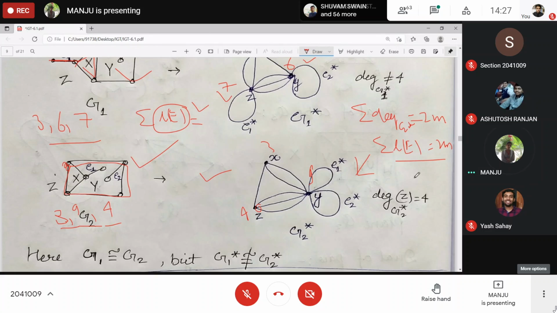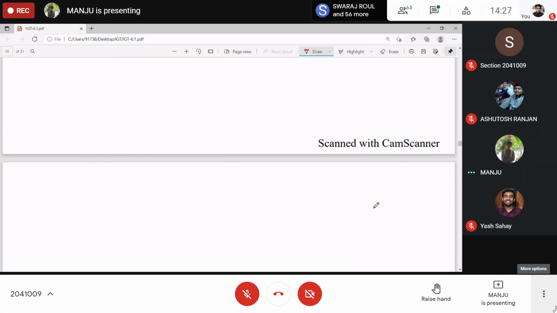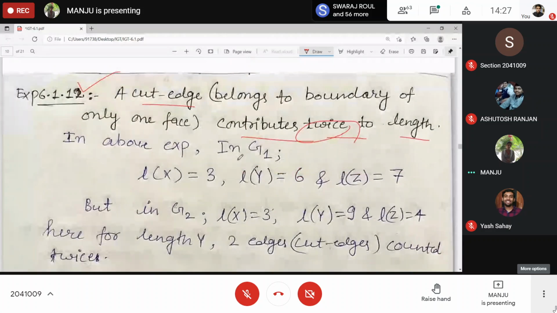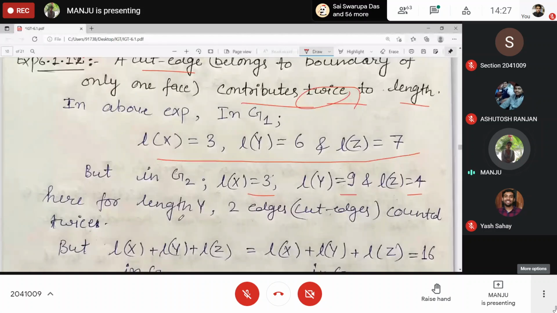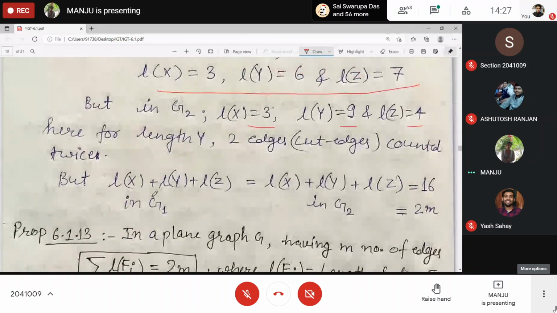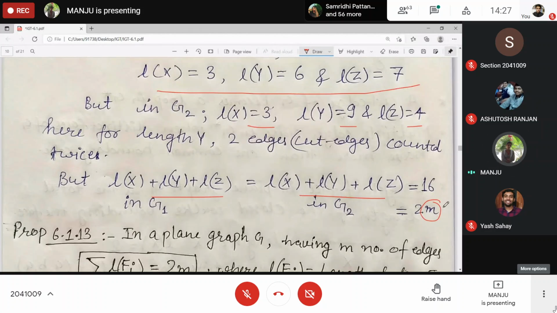Clear? Yes, ma'am. So these lengths I already discussed in G2: 3, 9, and 4. The summation of lengths is the same, that is 2 into m.